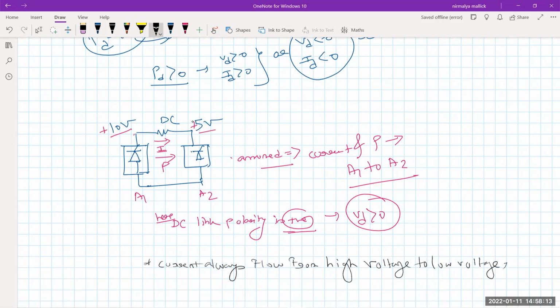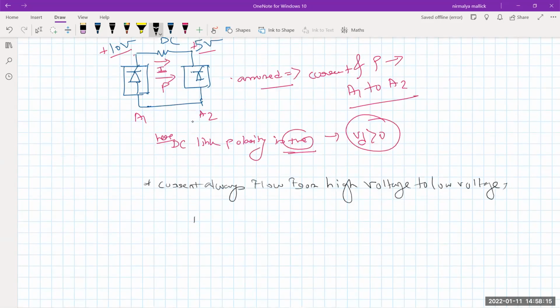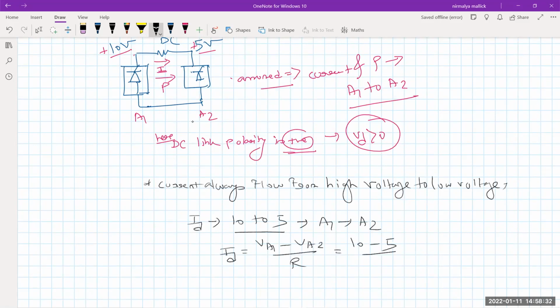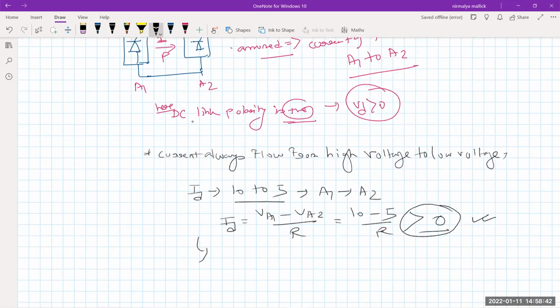So here the current direction is from 10 to 5, that means from A1 to A2. So current I can be written as VA1 minus VA2 divided by R, that is 10 minus 5 divided by R, which is greater than 0. That means our assumption is right.